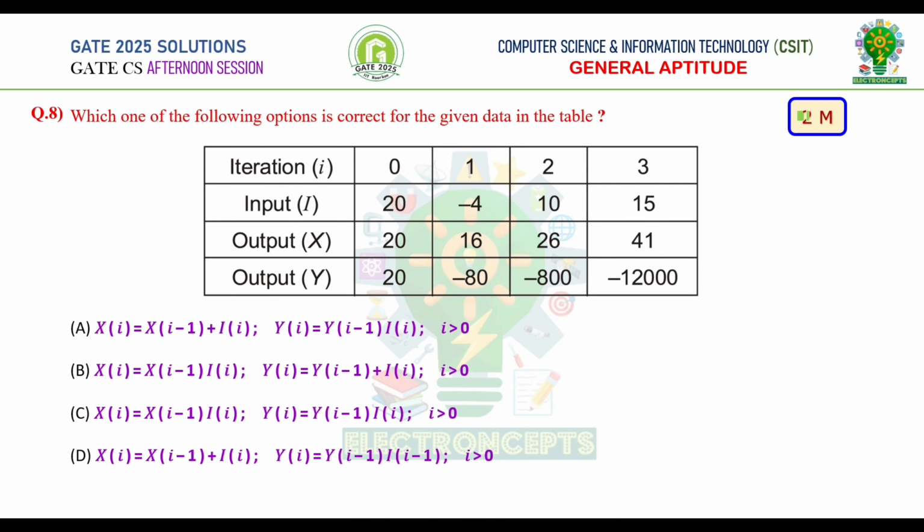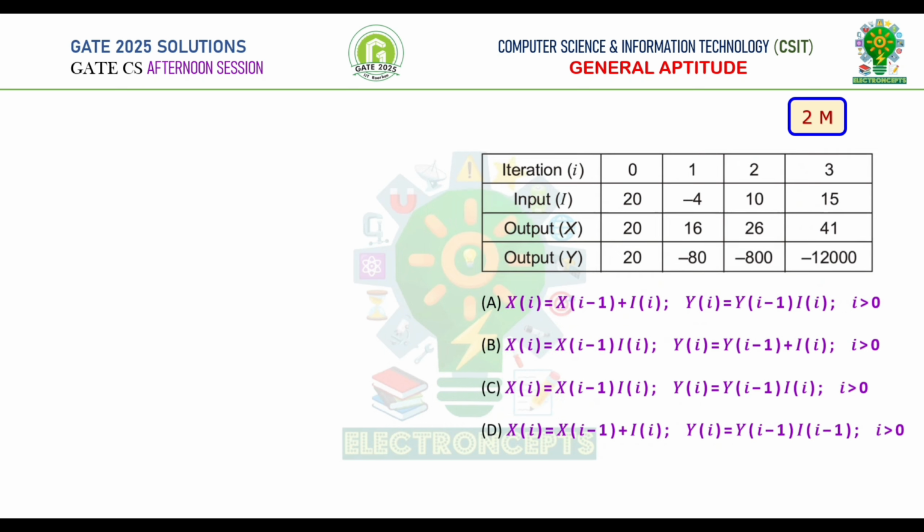Question number 8. This is a 2 marks question. Which one of the following options is correct for the given data in the table? Here some data is given. Iteration i is equal to 0 to 3 and input values, output values are given. Now let's go through the options and verify which is correct.